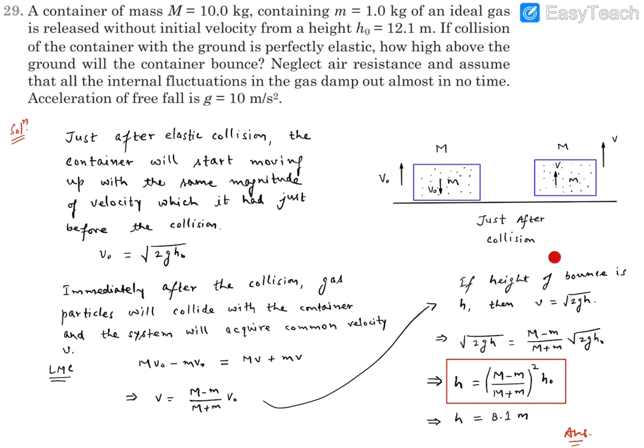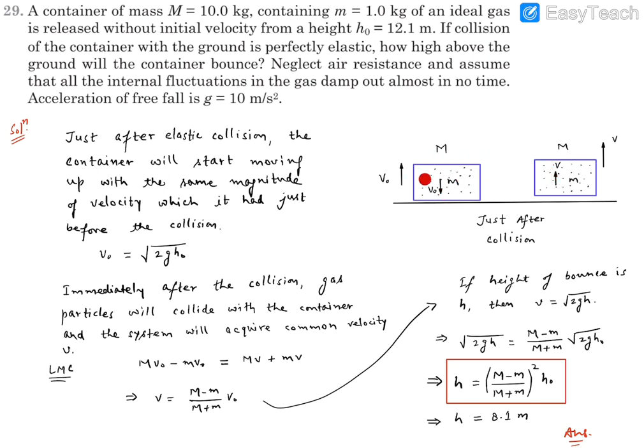Now if the height of bounce is small h, then this velocity is going to decide that small h. That means v is equal to under root 2gh. So from here we can find h if we know v. To get this v, we are going to consider two situations: one is just immediately after the collision, and another is just a little later. That means there's almost no time gap. So here we can go for the conservation of momentum.